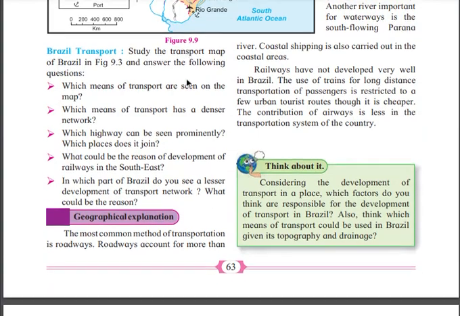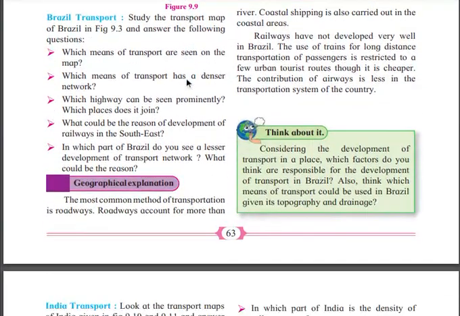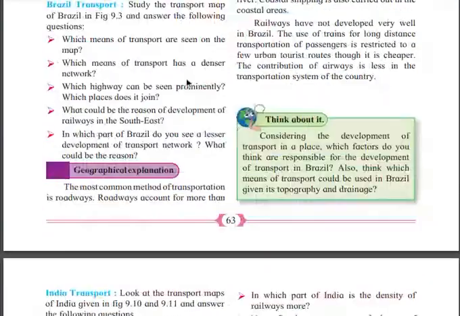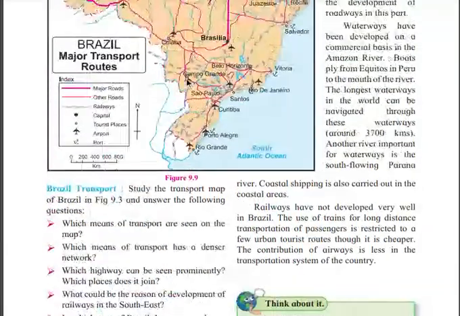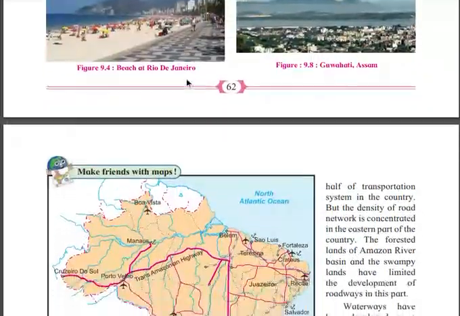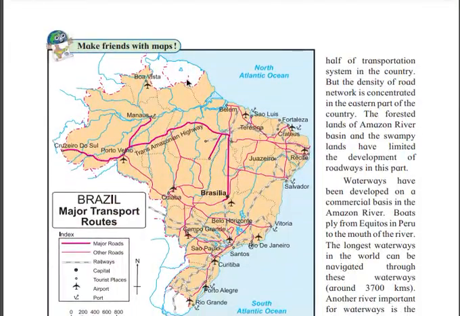You need to just see this map and say it is a major transport route. So the most common method of transportation is roadways, right? As everyone knows, the common method of transportation is roads. If you go into history, at that time people were using carts. Roadways account for more than half of the transportation system in the country, in Brazil.